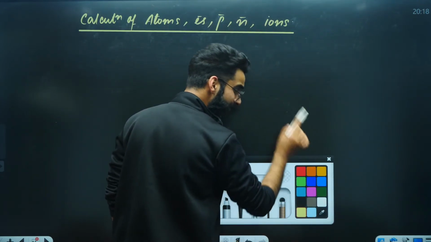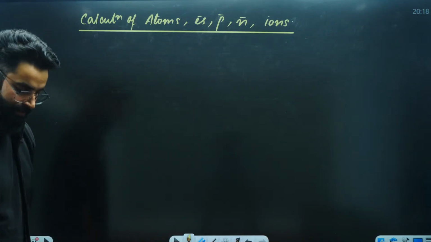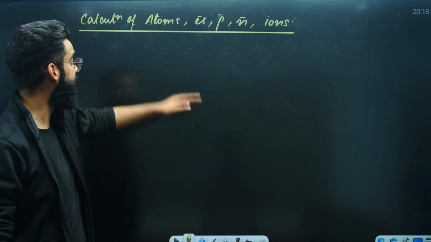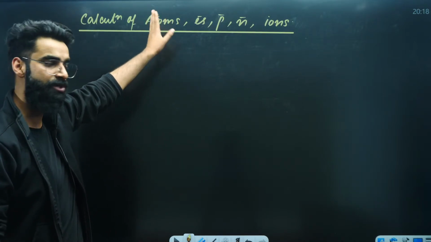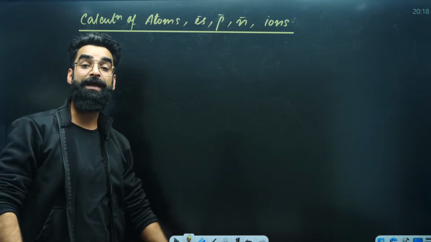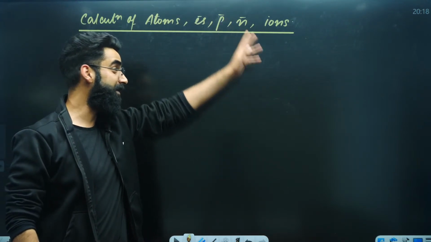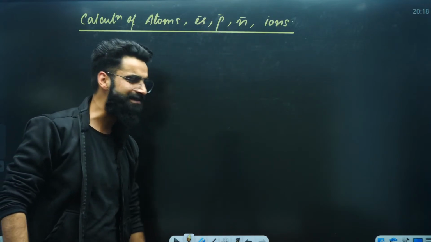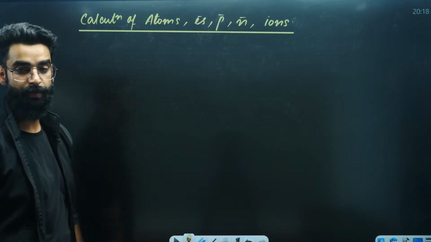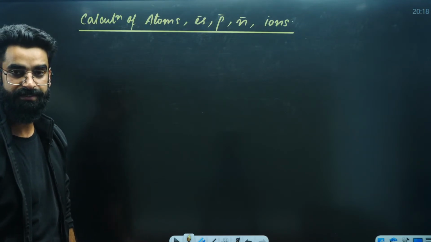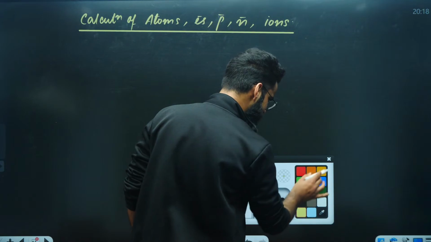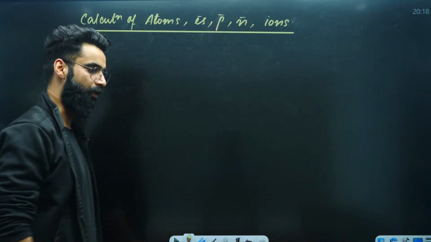See, understand what I'm going to tell you. There is a particular set of questions in which you will be supposed to calculate the total number of atoms. Some questions in which you will be supposed to calculate electrons, some protons, some neutrons, ions, etc. How to deal with those questions? There is one simple diagram which I'm going to give you. I would want you guys to remember that diagram and solve the questions.